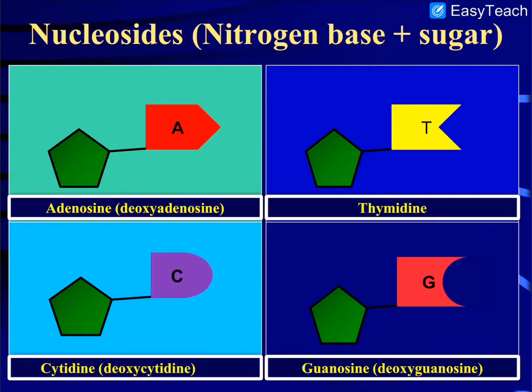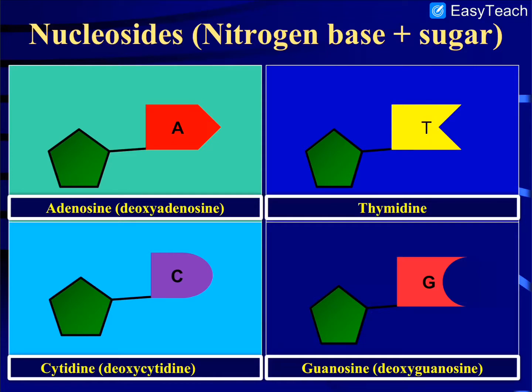Dear students, there are different types of nucleosides. There are mainly 4 types of nucleoside. If adenine is attached to the ribose sugar, then it is known as adenosine. But if thymine is attached, then it's known as thymidine. And if cytosine is attached, then it is called cytidine. And if guanine is attached to the ribose sugar, then it's called guanosine.